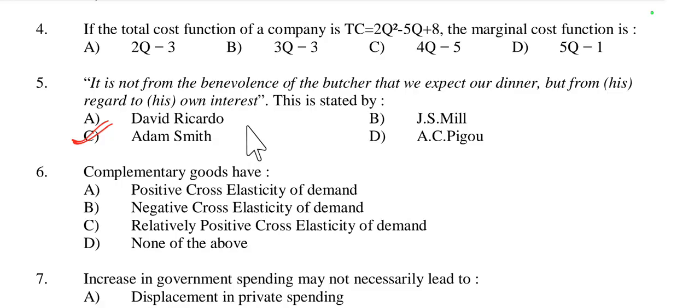So it is not the benevolence of the brewer, baker, butcher, but it is for their own benefit. So as well as they, we also get benefited, and they also get benefited from this transaction. This was given in detail in Adam Smith's Wealth of Nations book.